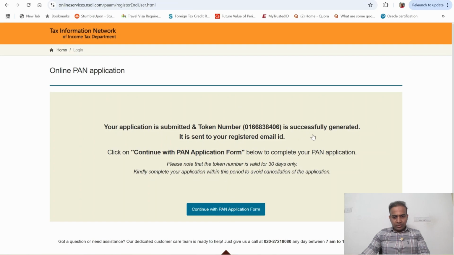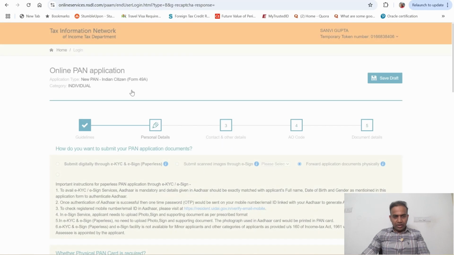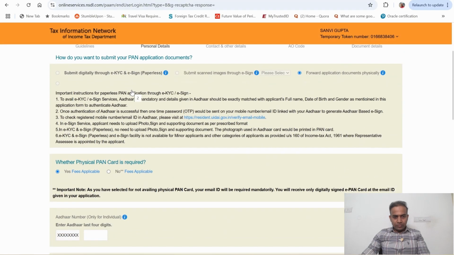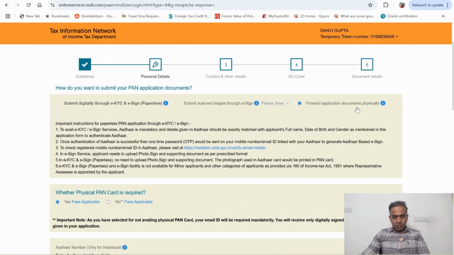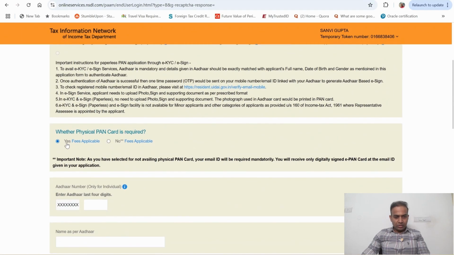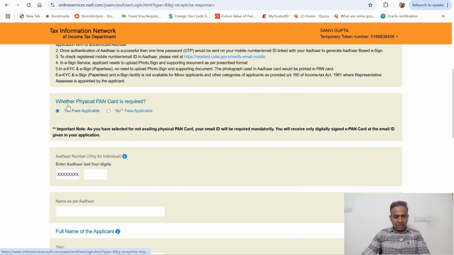So you get this option that your token number has been sent to your registered email ID. Continue on the PAN application. Here, the only option you get is forward application document physically. You don't get eKYC or online PAN application for a minor. You need to send a document physically. So this option is selected. You select physical PAN card required as yes.